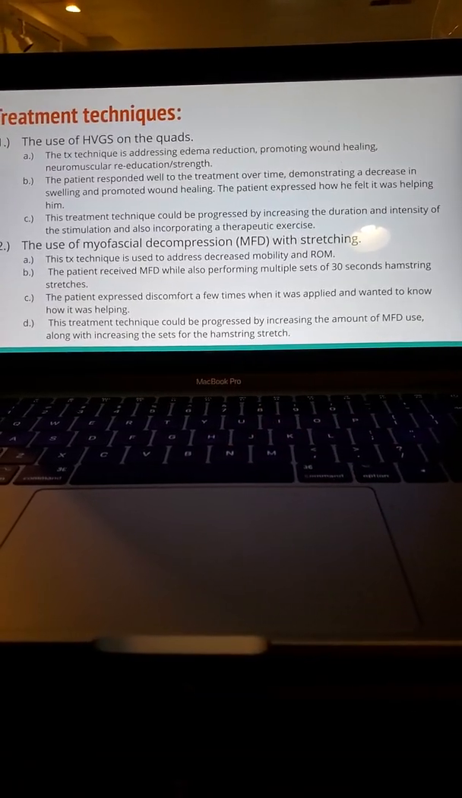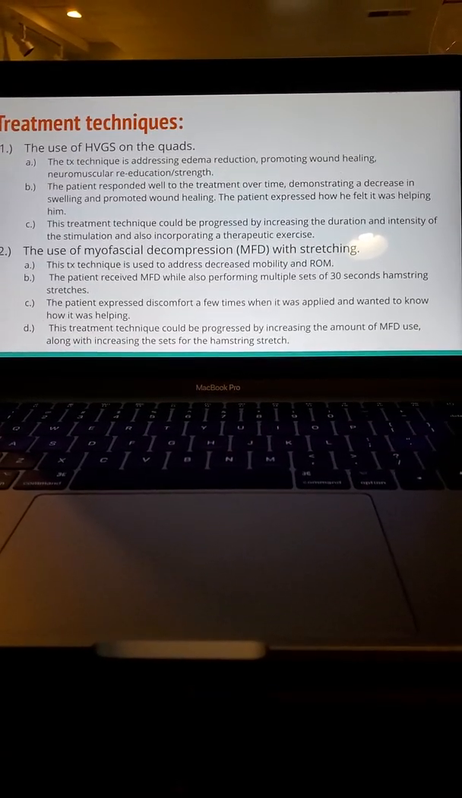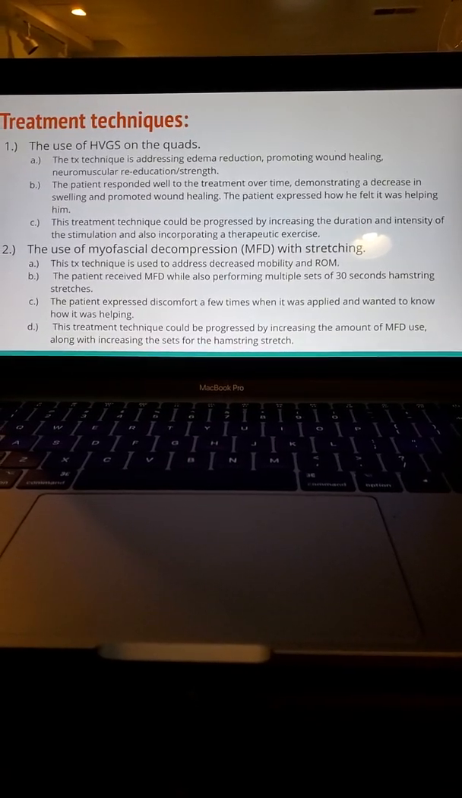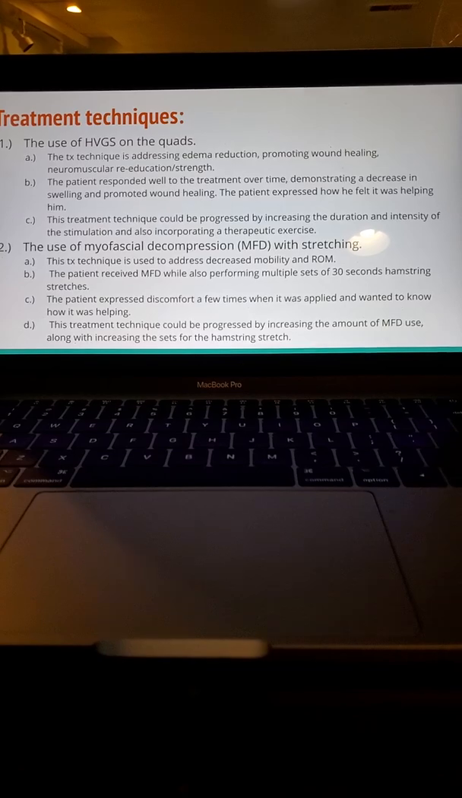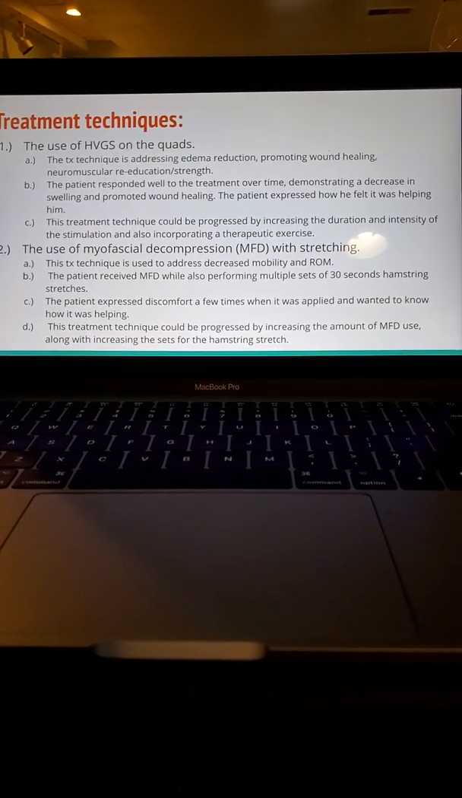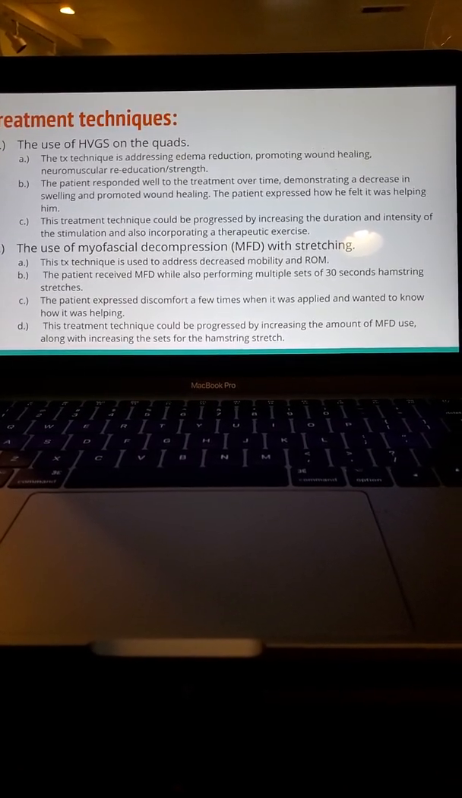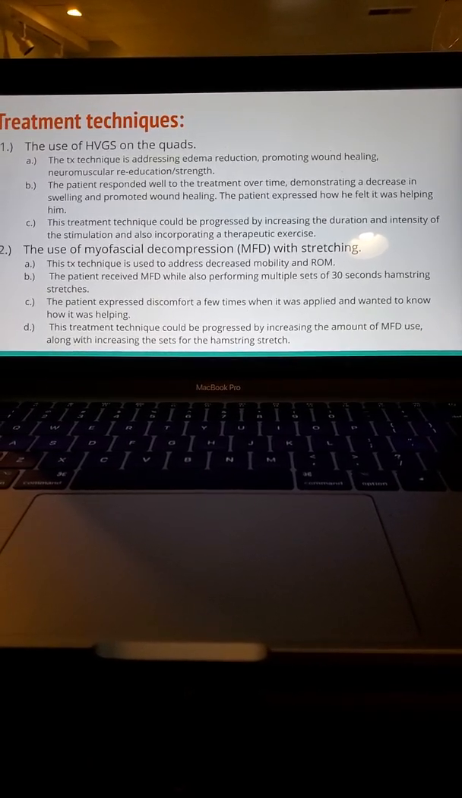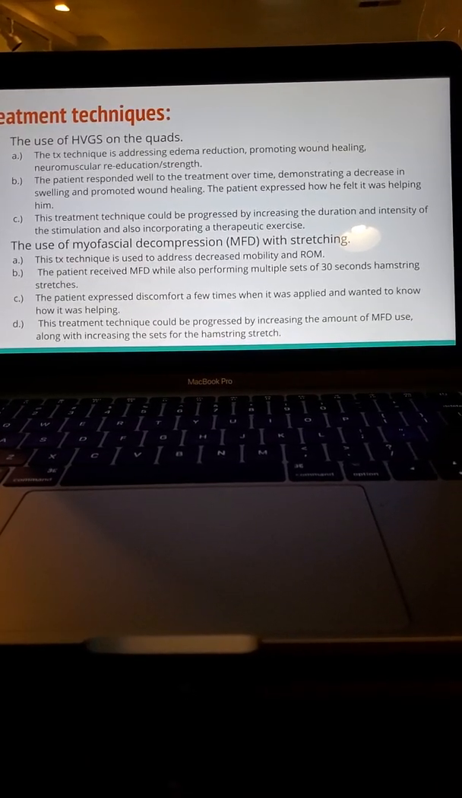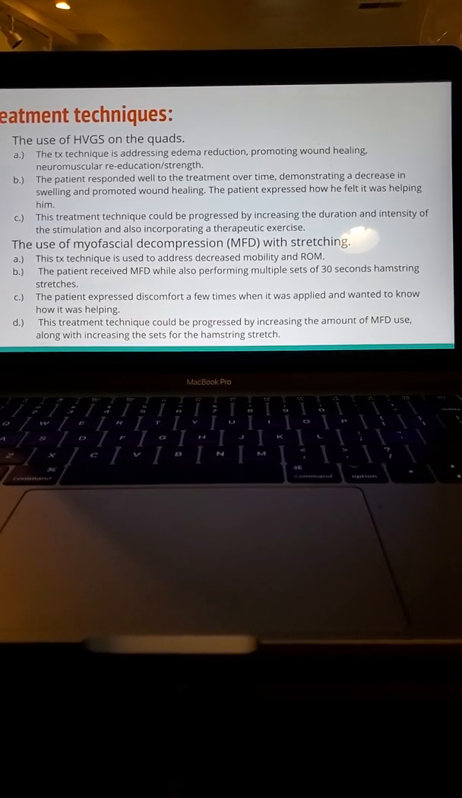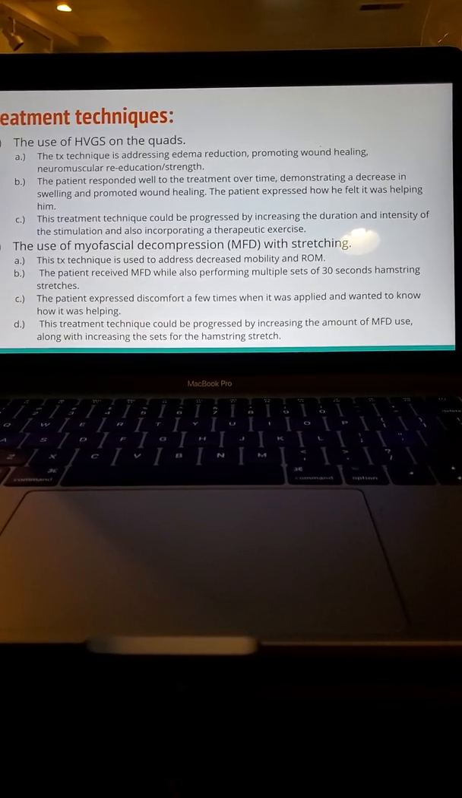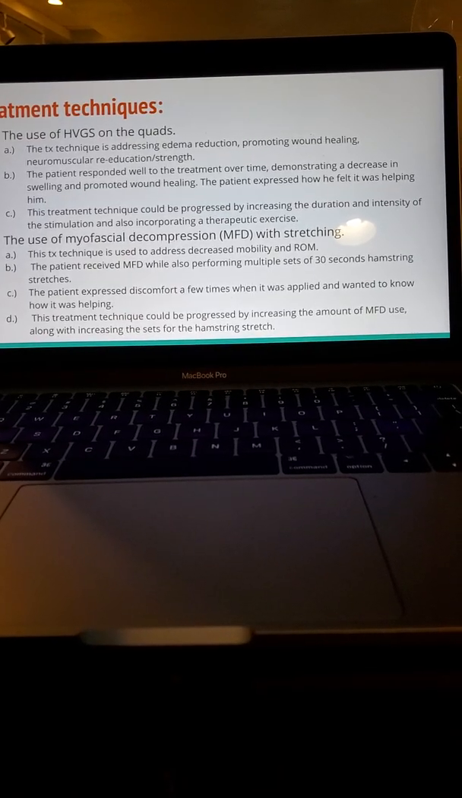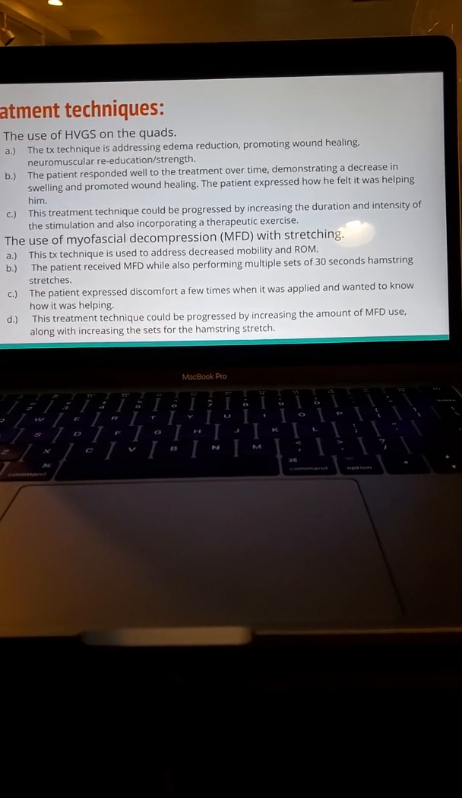As far as the treatment techniques, the first treatment technique was the use of high volt galvanic stimulation on the quads. This technique was used to address reducing edema, promoting wound healing, and neuromuscular reeducation to eventually help with strength. The patient responded well to the treatment over time, demonstrating a decrease in swelling and promoted wound healing. And the patient also expressed how he felt it was helping him.